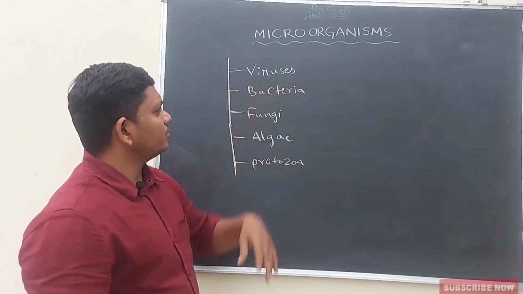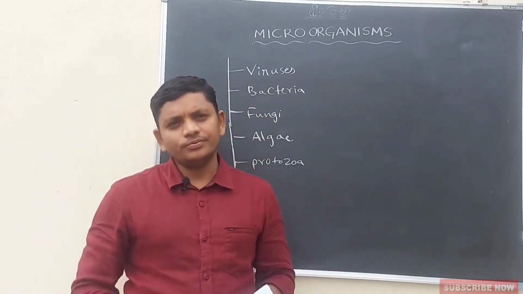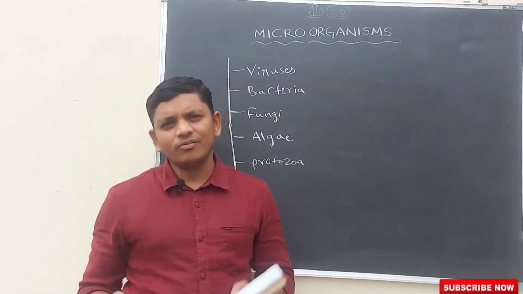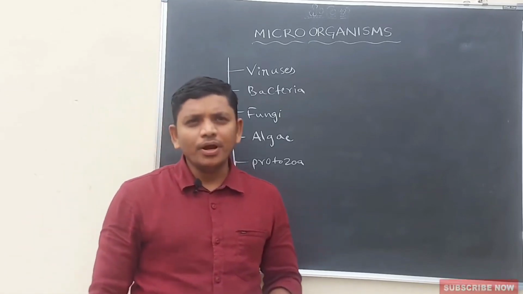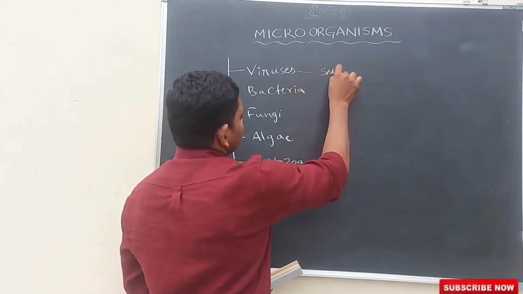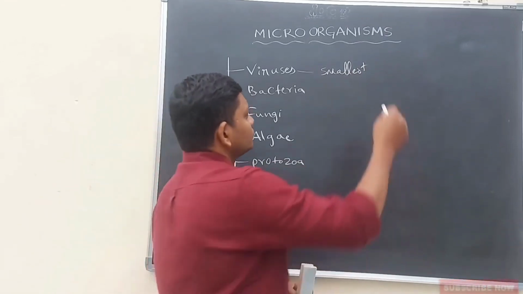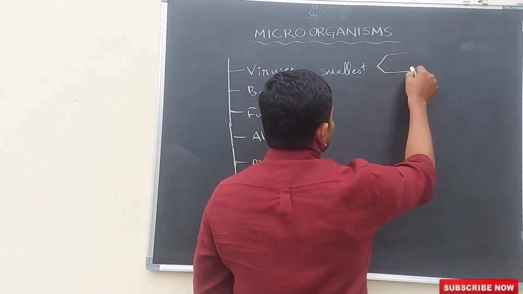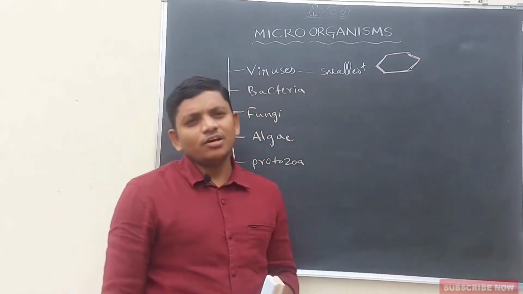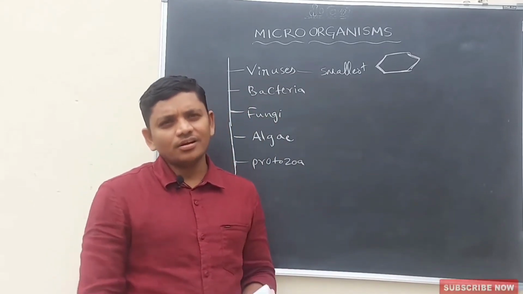Let us discuss viruses. Viruses are the smallest microorganisms in the world. They are very small when compared with any type of microorganism, whether it is bacteria or fungi or protozoa, whatever it may be. So viruses are the smallest microorganisms, and they have a cell wall around the body, and there are no cellular organelles within it.